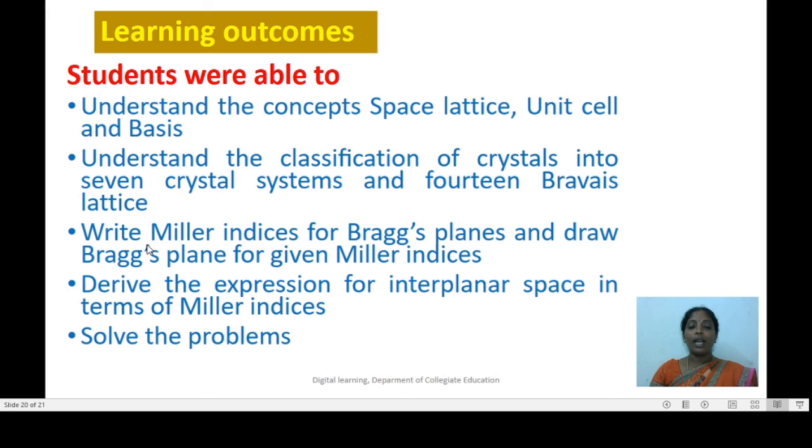They can write the Miller indices for Bragg's planes, and they can also draw Bragg's planes for given Miller indices. Students can express the interplanar spacing in terms of Miller indices, and they can also solve the problems related to the topics that are discussed in this presentation.